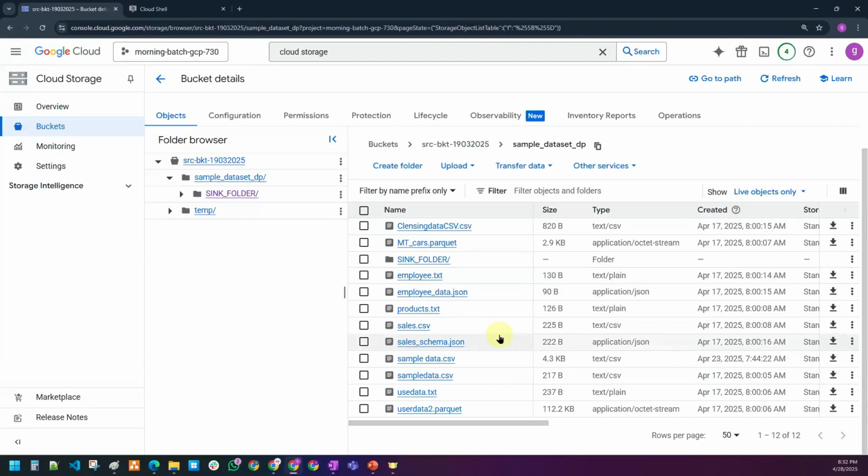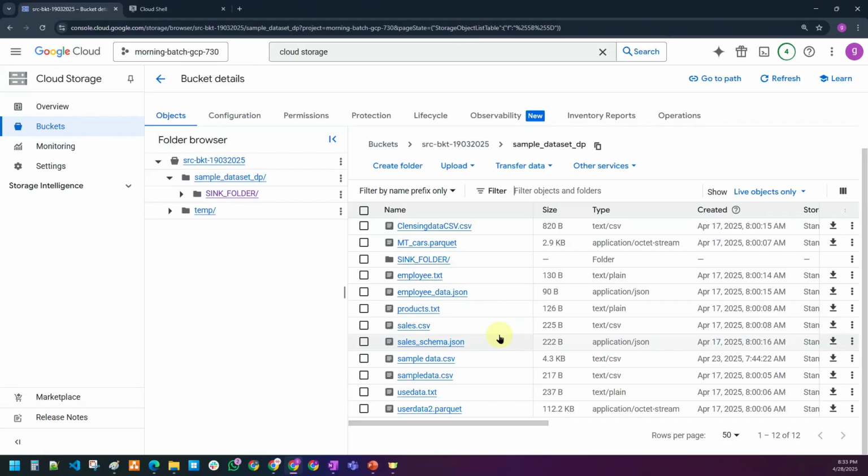So this is how one can interact with the GCP services via the console, and you can also interact with the GCP services via Cloud Shell. Any questions, guys? Does anyone have any questions here, please?